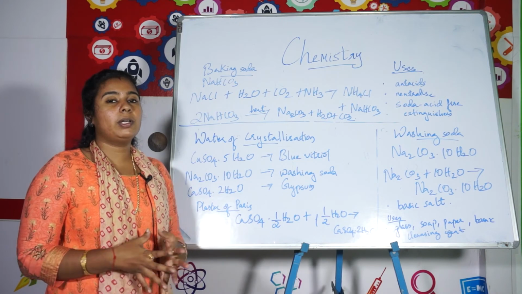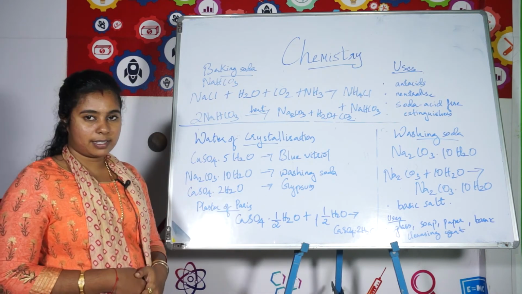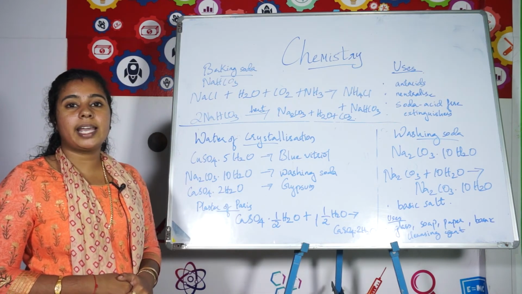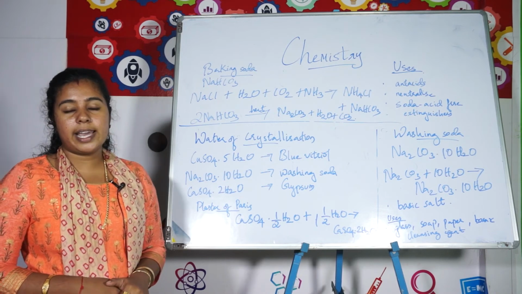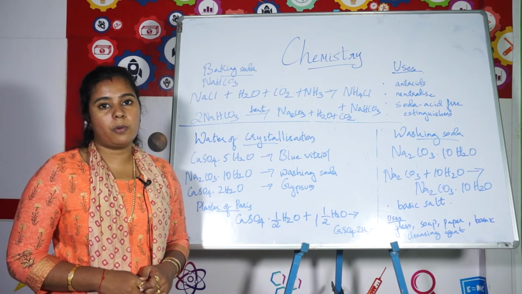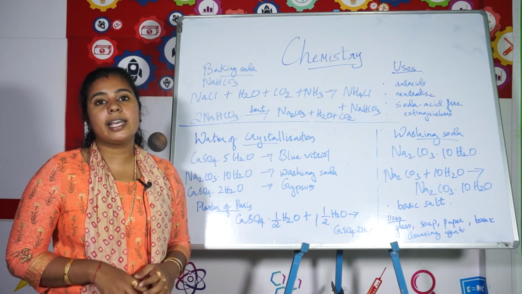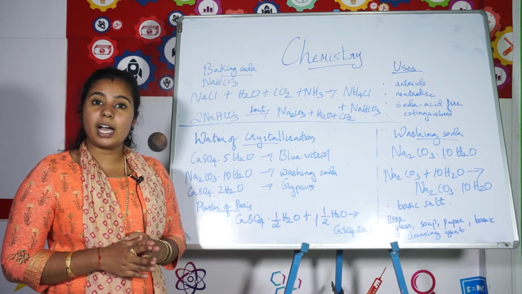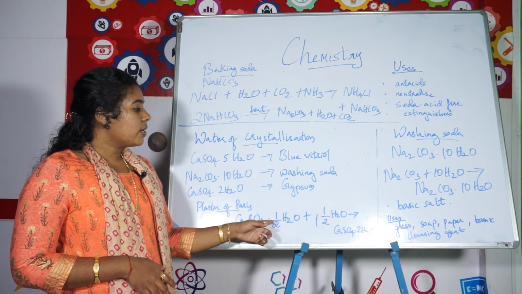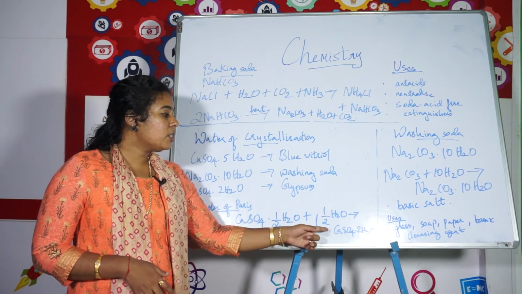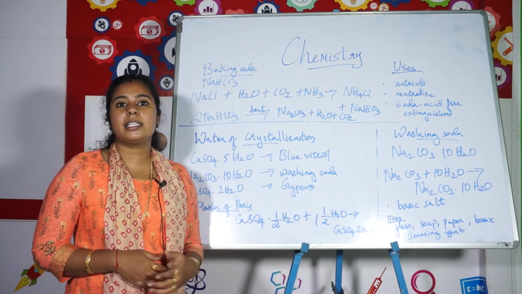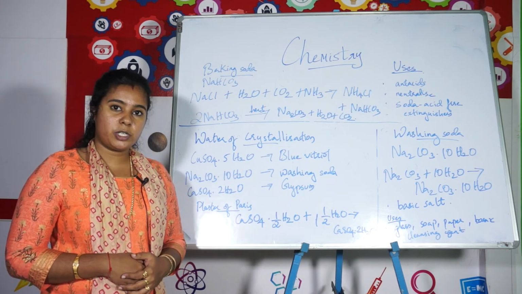So the next compound we are going to discuss is plaster of Paris. That is calcium sulfate hemihydrate, CaSO4.½H2O. It is treated with 1.5 water molecules to prepare gypsum, that is CaSO4.2H2O.